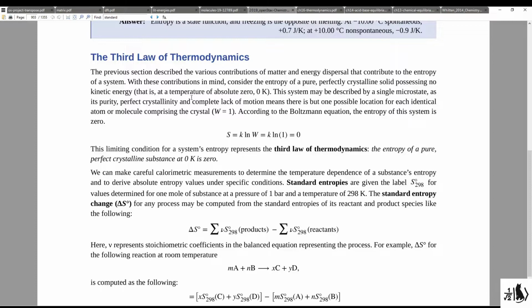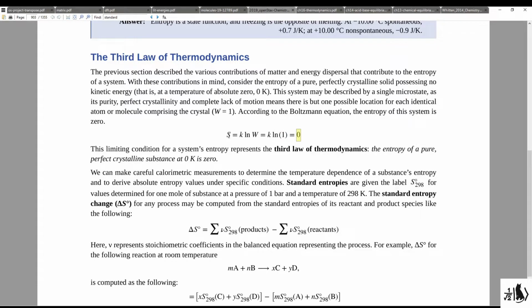Consider this. Imagine if you have a system that can be described by a single microstate, just one. And this particular system is going to be a perfect, pure, crystalline substance that has a complete lack of motion, meaning that it has no kinetic energy whatsoever, and this would occur only at absolute zero, 0 K. This means that there would only be one particular microstate for such a system. And if you were to go back and plug in 1 for microstates, W, in our Boltzmann equation, we would see that the natural log of 1 is indeed 0.